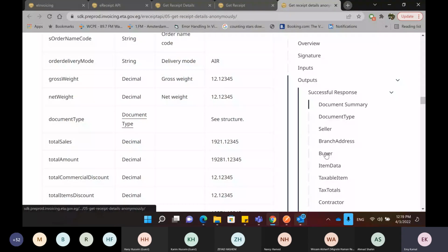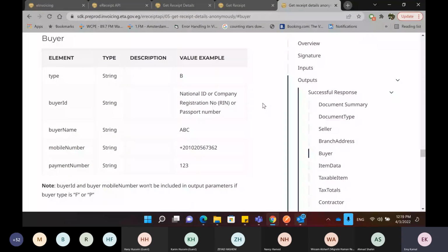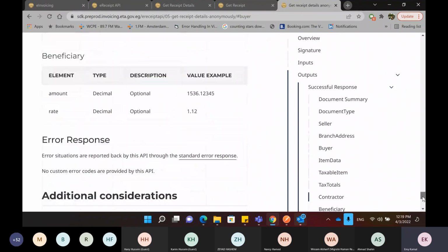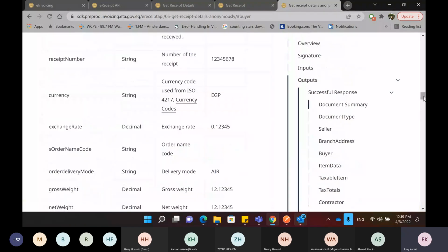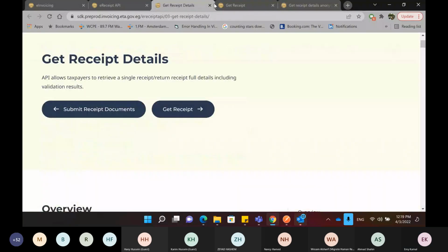One thing that's different here, other than the other APIs, is that in case you are calling this API anonymously without authentication, the buyer ID and the buyer mobile number will not be shown to you if the type is foreigner or person. So this information is not displayed, the buyer ID and the mobile number. That's the difference from the other APIs. Other than that, you will be provided the details of the receipt.